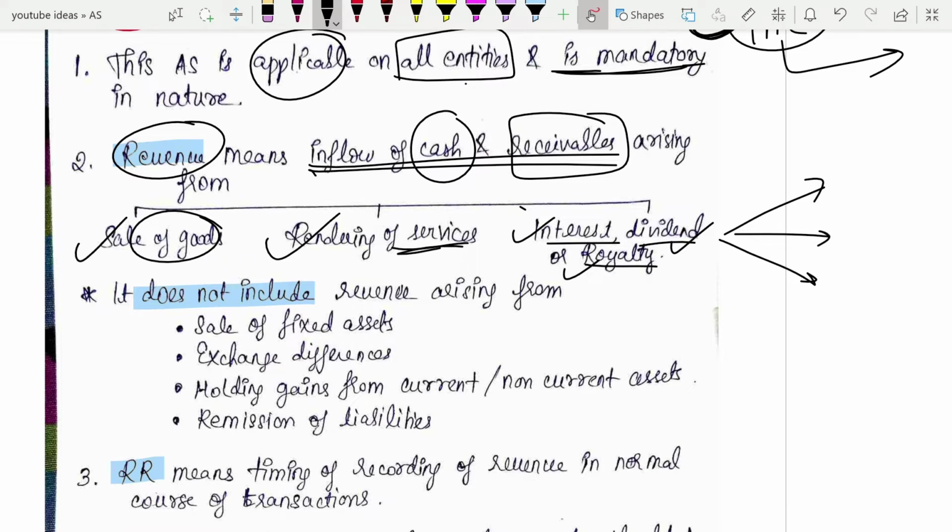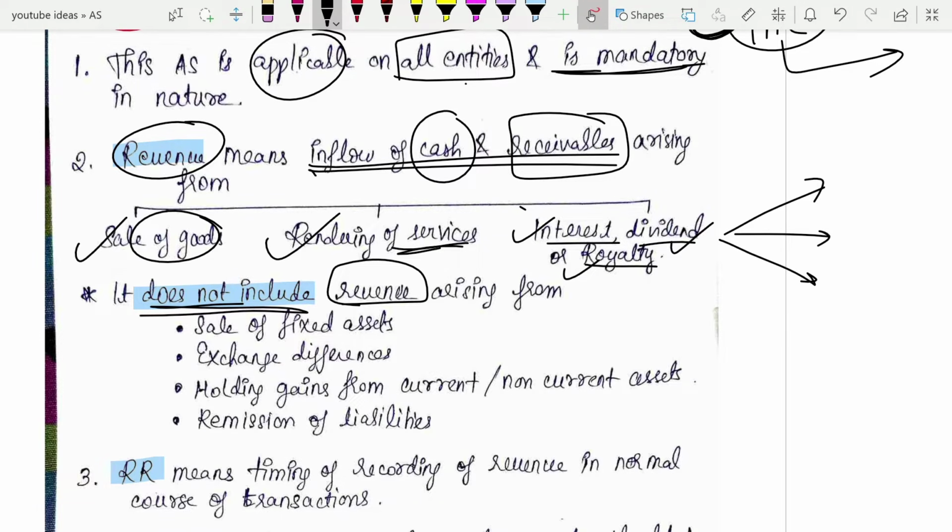So depending on whatever your core business activity is, you will earn revenue. Okay, that core business activity they have divided into three parts. You can either sell goods and earn, or render services and earn, or in the form of interest, dividend and royalty you can earn. Okay. So AS9 does not include a few kinds of revenue. It does not include a few kinds of revenue.